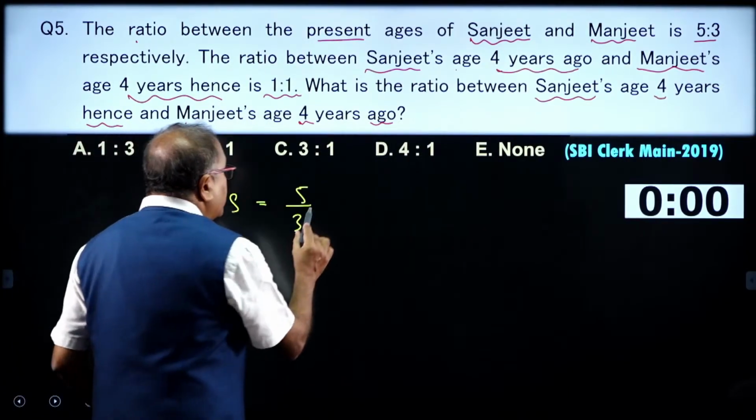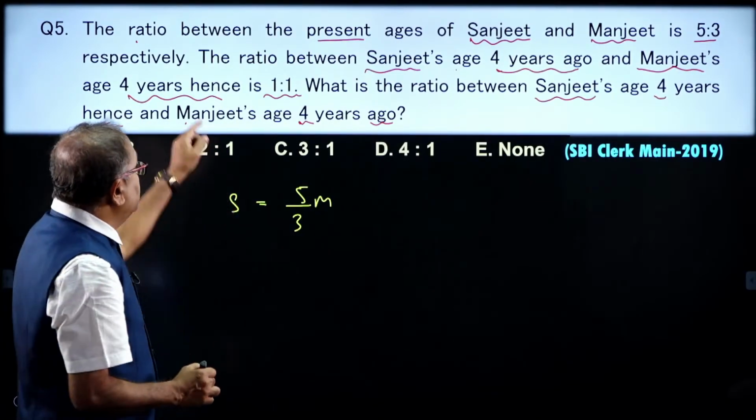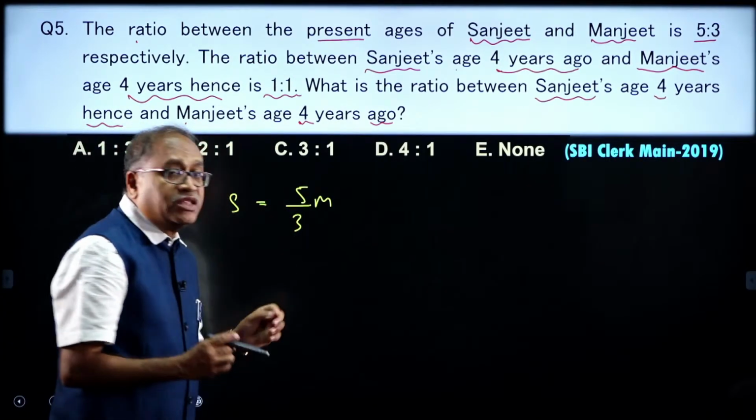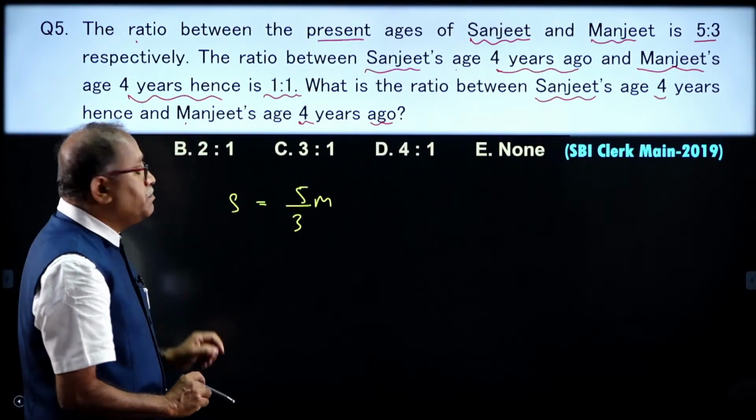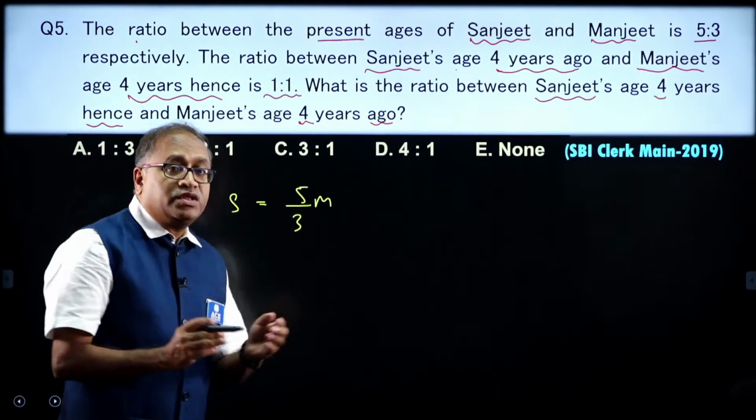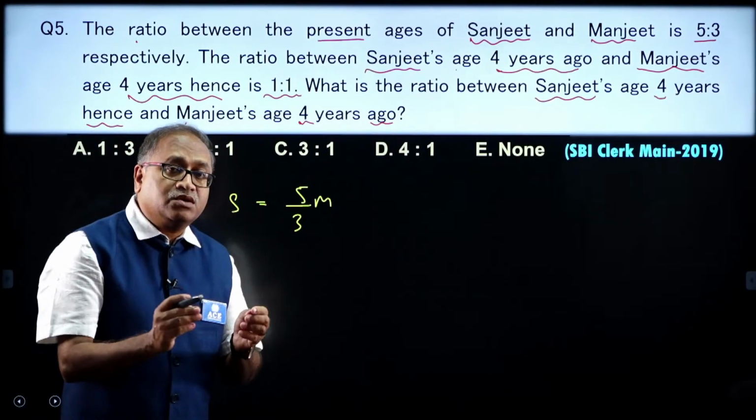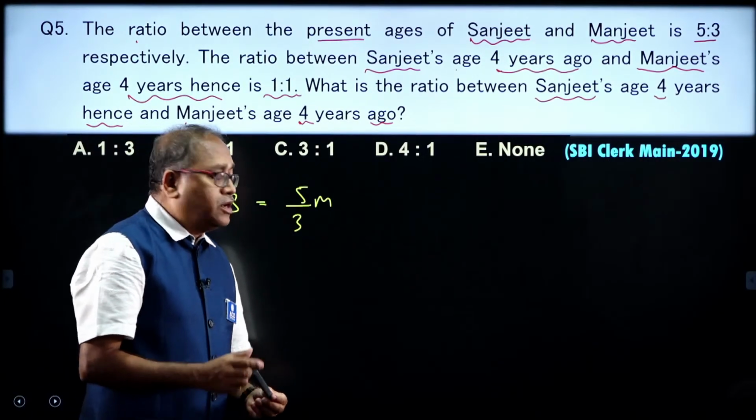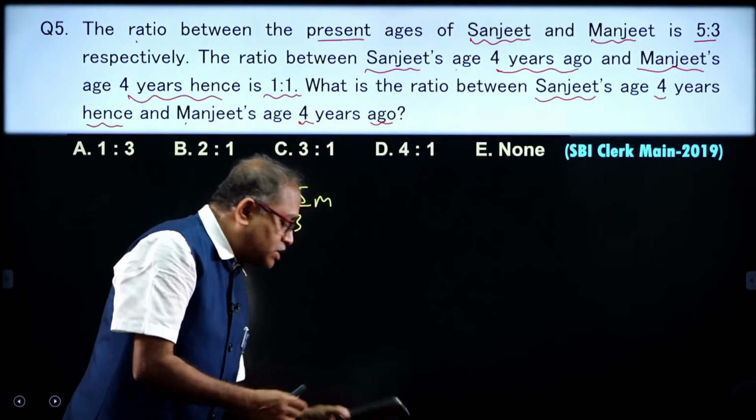S is equal to 5 by 3 M, because one more equation is there. There I will replace the S with the M. Okay. I need the M. So, I will replace the S with M, and that is the reason I wrote S is equal to 5 by 3 M. It can be done in a different way. Okay. Your time is up.